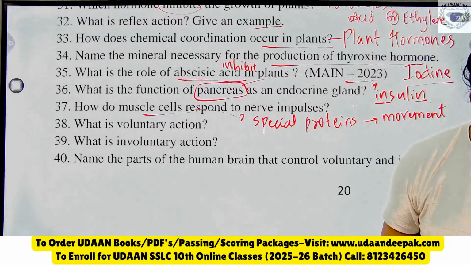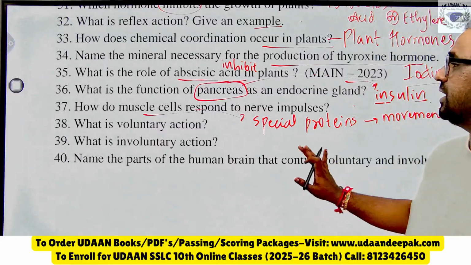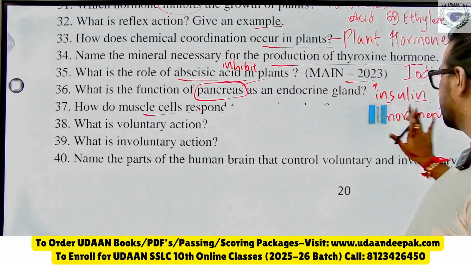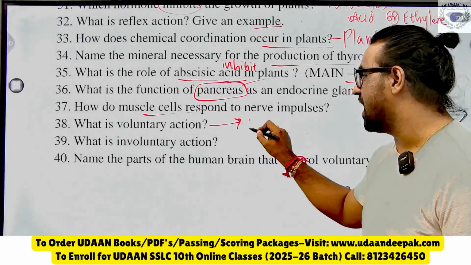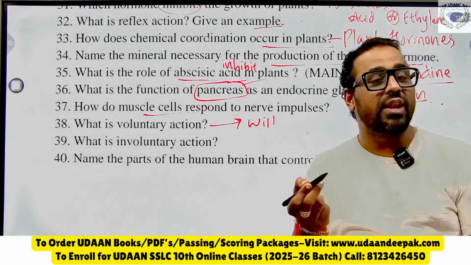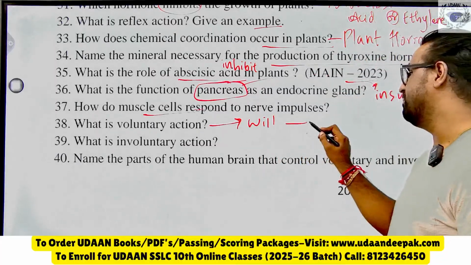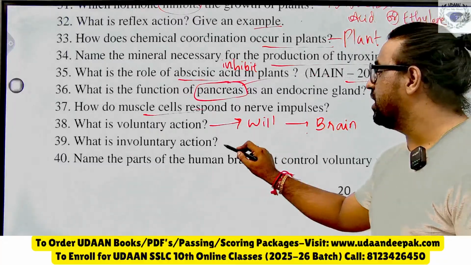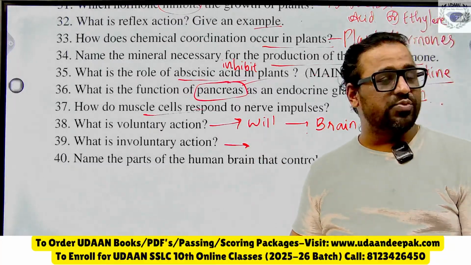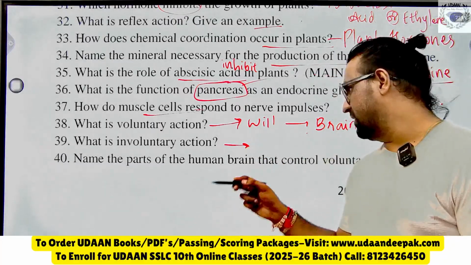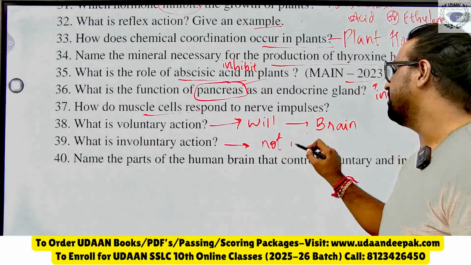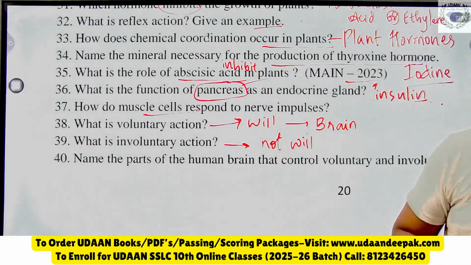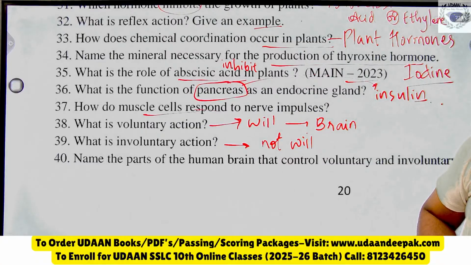Very good dear. Then the next question, what are voluntary actions? The voluntary actions are the actions which are controlled by our will, and those are controlled by the brain. Yes, and involuntary actions are the actions which are not in our will, and those are controlled by whom?